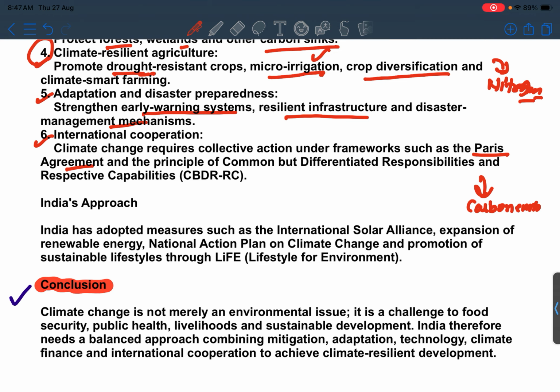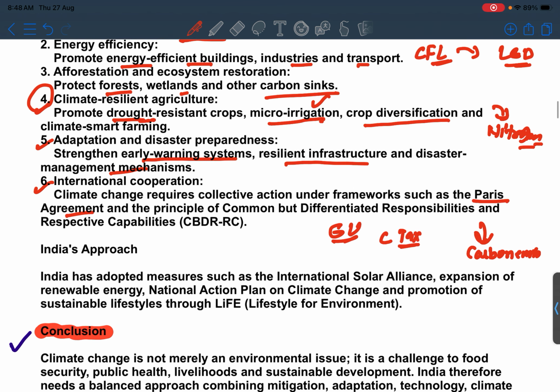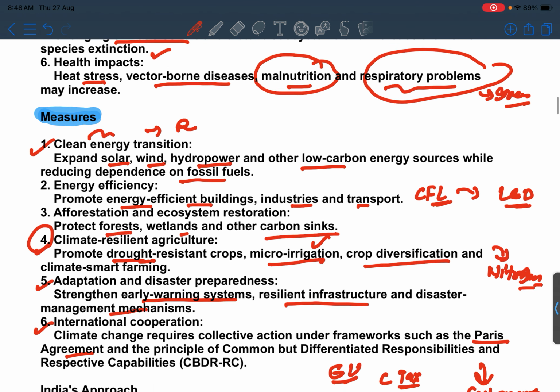We also know that the European Union has imposed a new type of tax, that is carbon tax. So these types of things can be done to counter climate change.